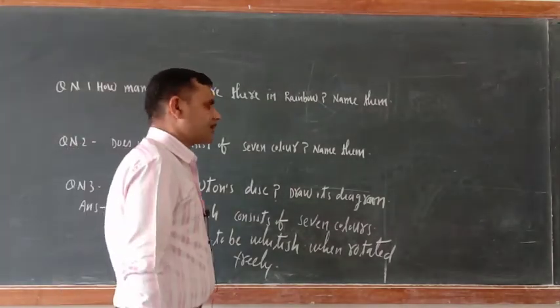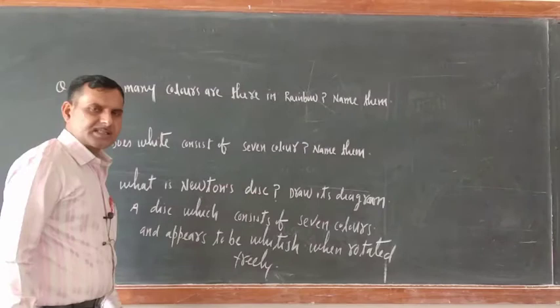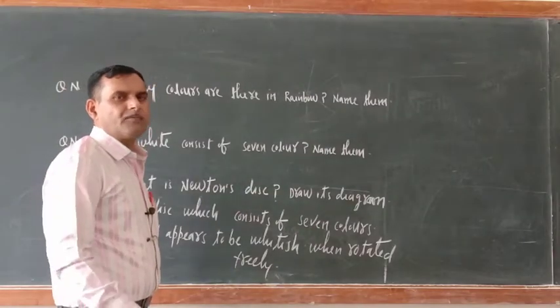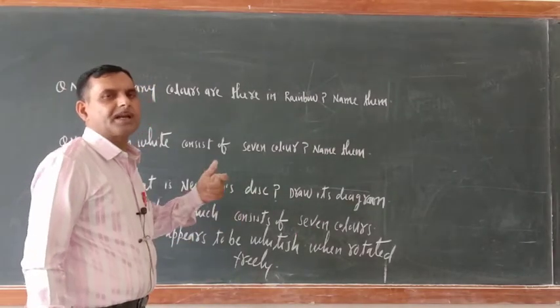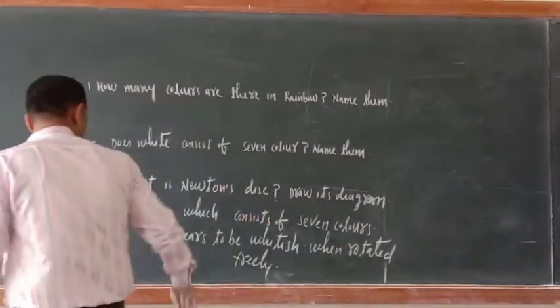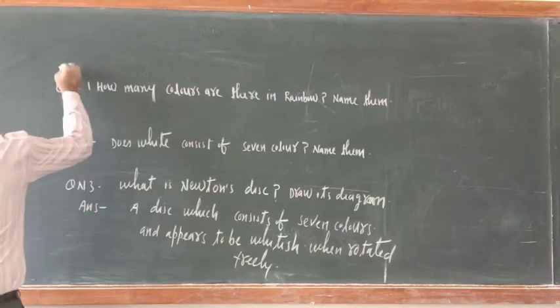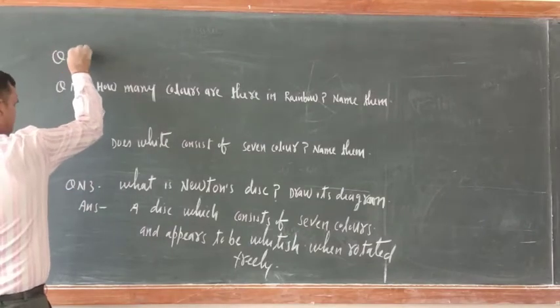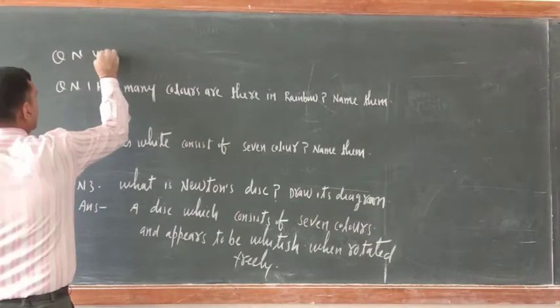There is one more question. Name the process of splitting of white light into 7 colors when it passes through a prism. Just note down this question here, question number 4.